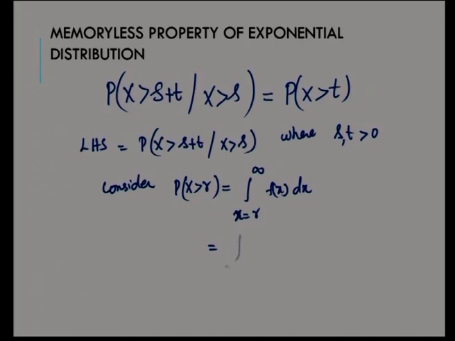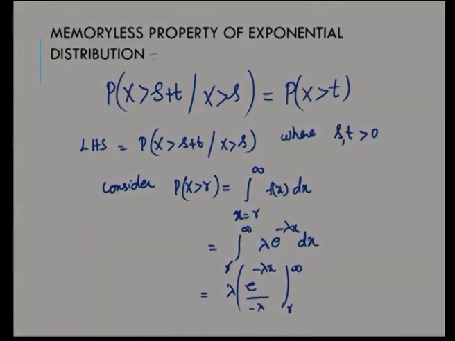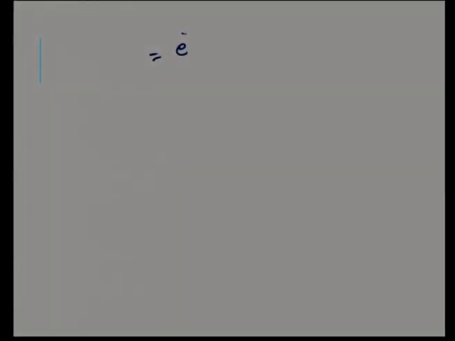So, x greater than r, the integral from r to infinity of lambda e power minus lambda x dx. After integrating lambda e power minus lambda x by minus lambda within the limits r to infinity, we have e power minus lambda r. This is P of x greater than r.